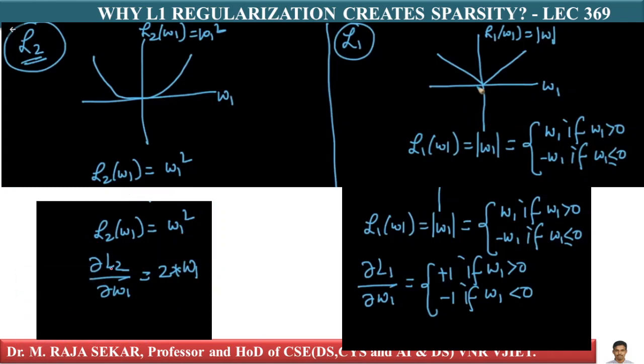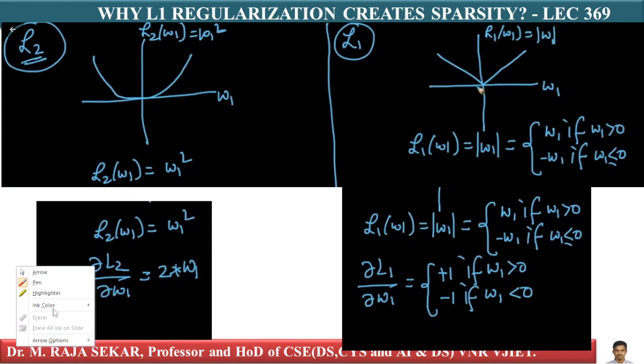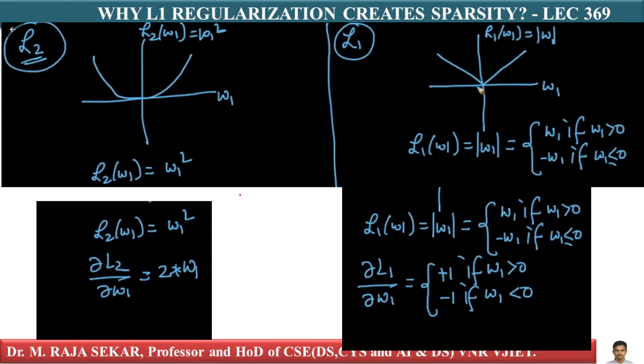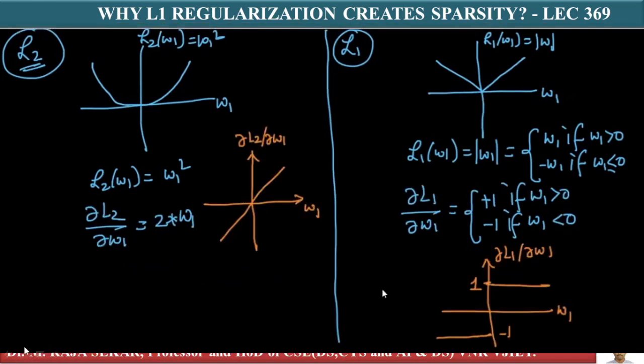Now we will try to plot these derivatives. Just see this plot. Here you have w1 on the x-axis and dou L2 by dou w1, that is 2w1, on the y-axis. This is the graph of this one, isn't it? On the other hand, the derivative of L1 looks like this.